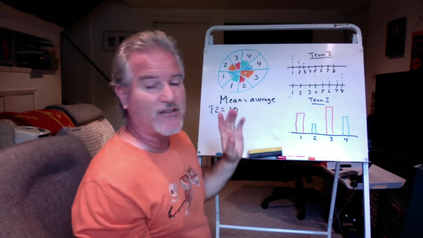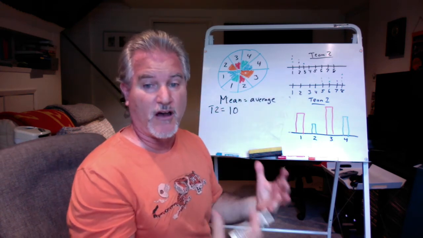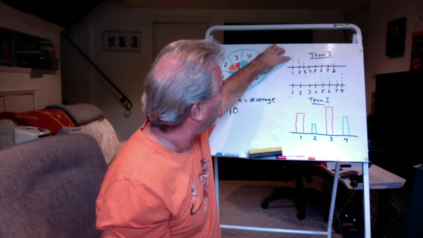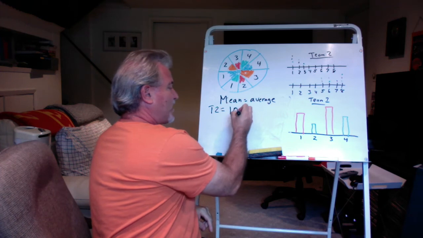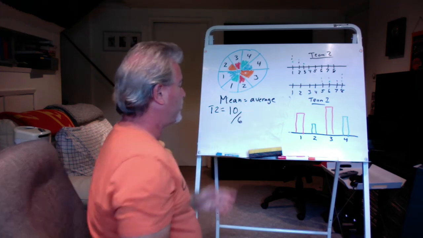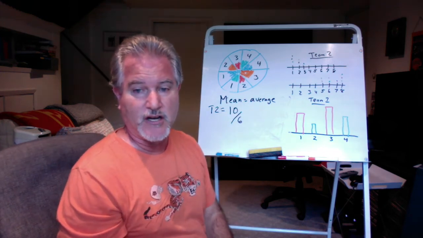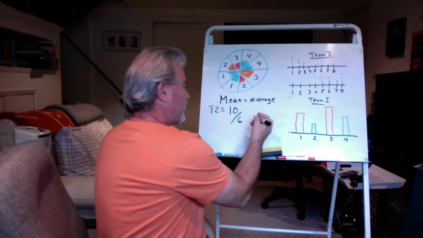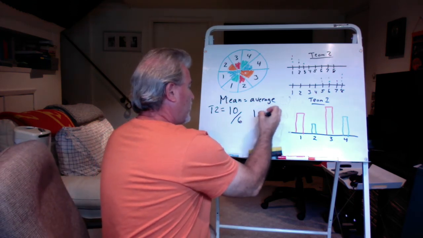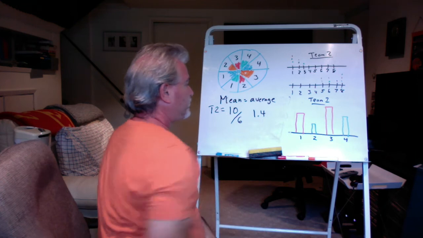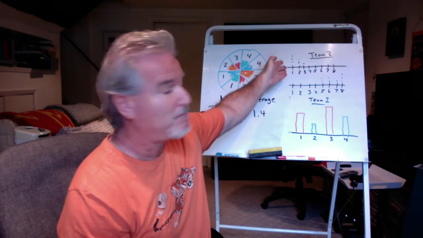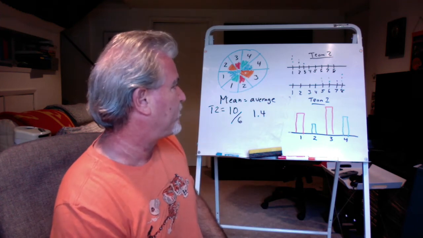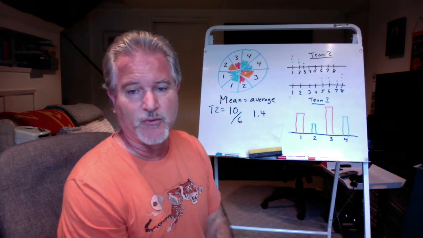And then I have to divide by the total number of dots. So I've got 1, 2, 3, 4, 5, 6 dots. So I'm going to take 10 and divide it by 6. And you can do this on your calculator, okay? This is going to end up being 10 over 6 or 1.4. So that is my average height or my mean height of team number 2. And you would do the same thing for team 3.